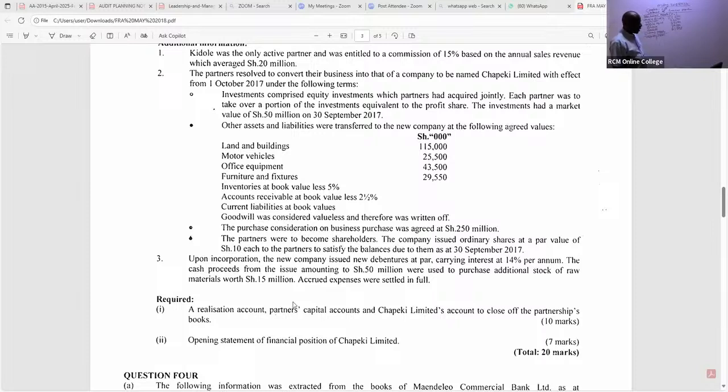Raw materials are inventory. As we are working with fair value, plus 15,000.